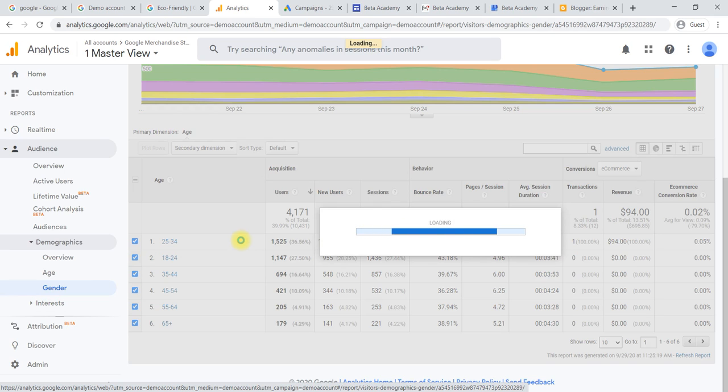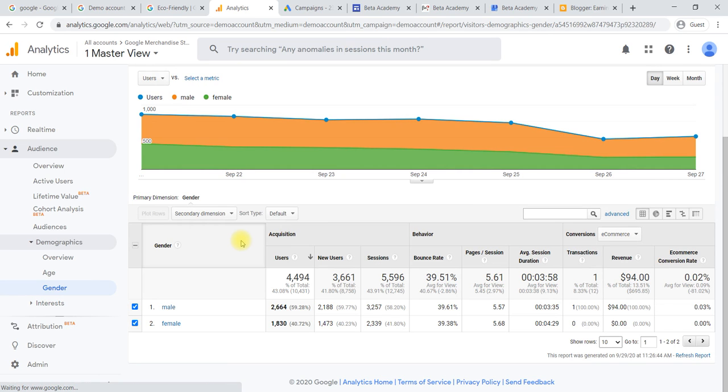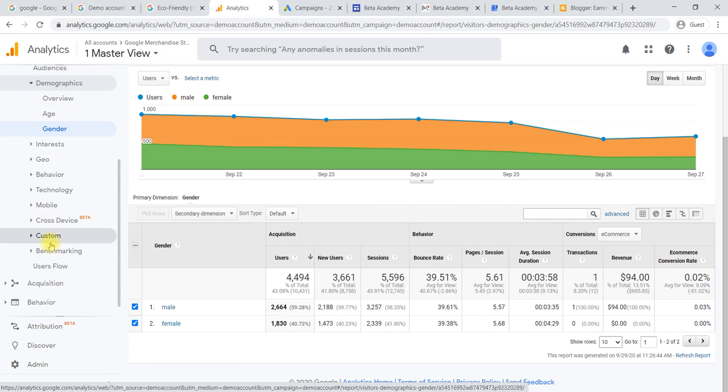on a gender basis, which gender is using your platform and in which way. For example, compared to males, females are spending more time and viewing more pages, and the bounce rate is almost the same but a little bit less than males, so we can also target the female audience. We can target only the female audience with some of the products. These things we can understand by using demographics. Scroll down, next it will be about interest, geo, behavior; all other things will be covered in the next video.